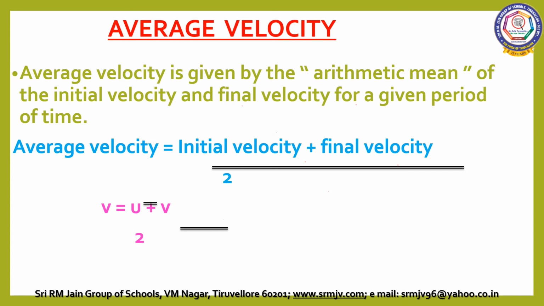So initial velocity U is 10 meter per second. Final velocity is 20 meter per second. What is the average velocity? 10 plus 20 divided by 2, which is equal to 30 by 2, is equal to 15 meter per second. That is the average velocity of the moving body.